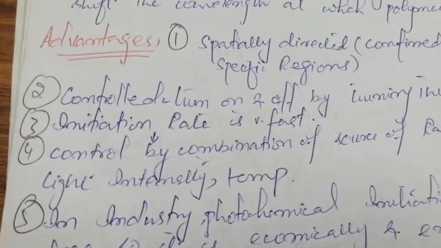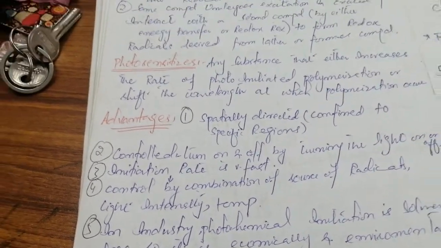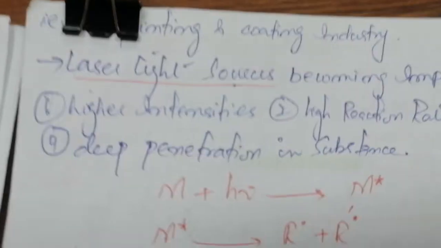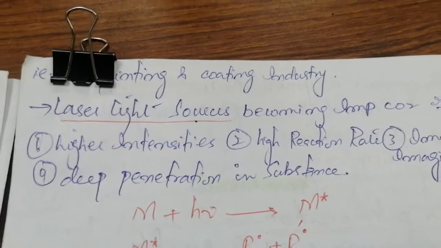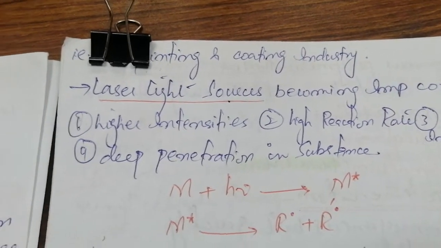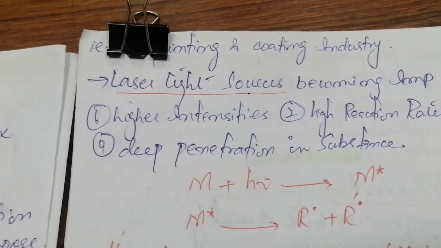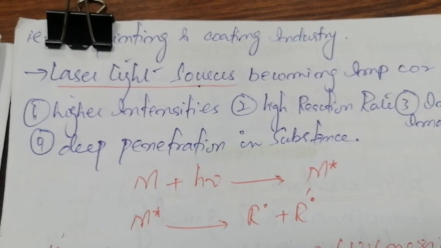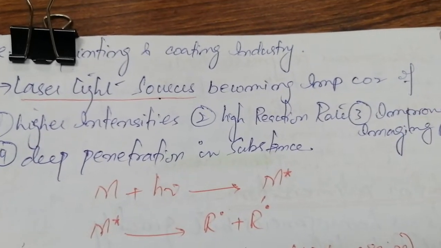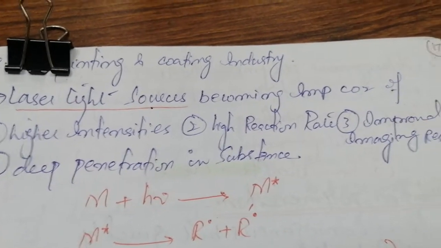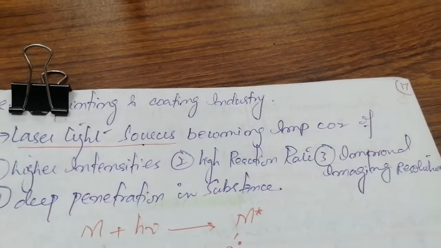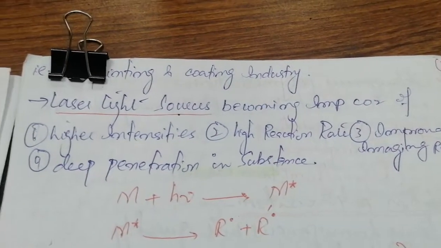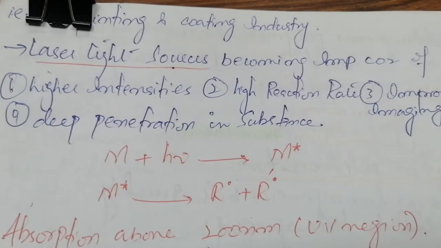The alternate way to make it more suitable is to use a laser light source, right? Laser light sources become important because of what? Because the light is more focused and more intense in a laser, right? So they have high intensity, and they can increase the reaction rate. They can improve the imaging resolution. They can penetrate deeply into the substance, right?